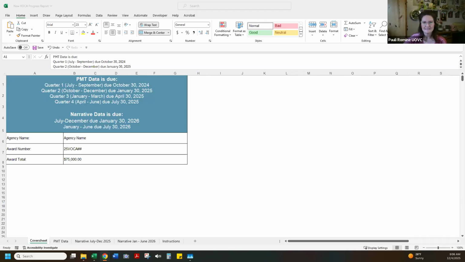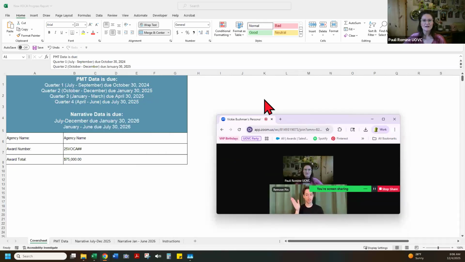I will be presenting the new VOCA. The VOCA is Victims of Crime Act grant-funded progress report format. This will take the place of doing status reports in the Utah Grant Management System, as well as the report that's done in the federal PMT OJP website. This progress report document takes the place of both of those requirements.